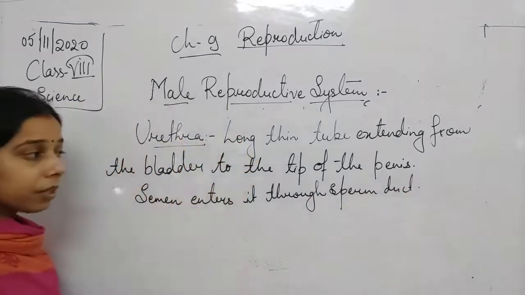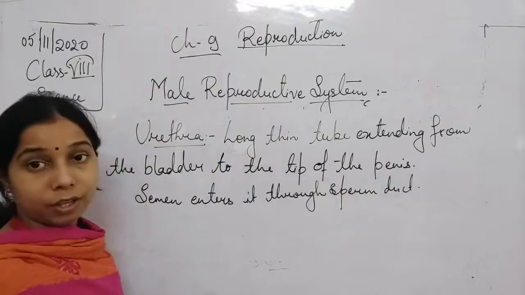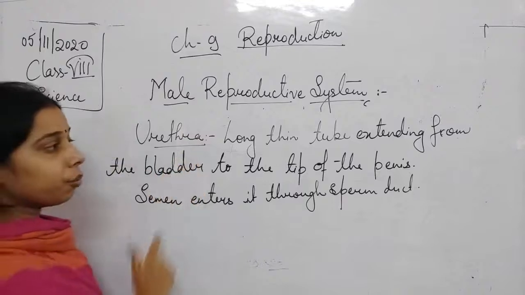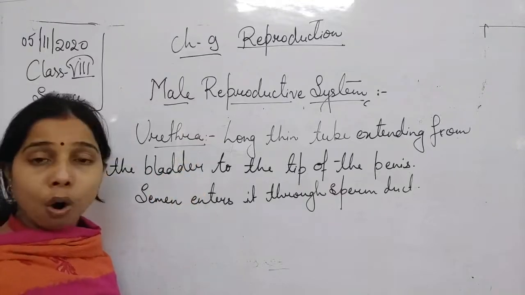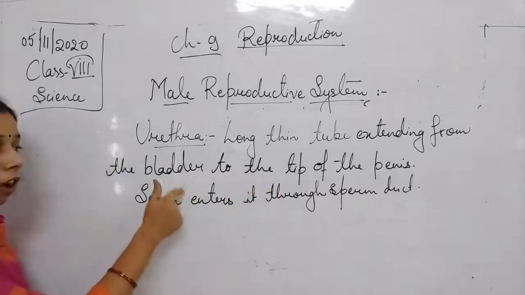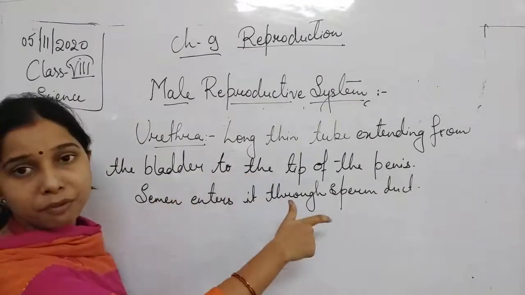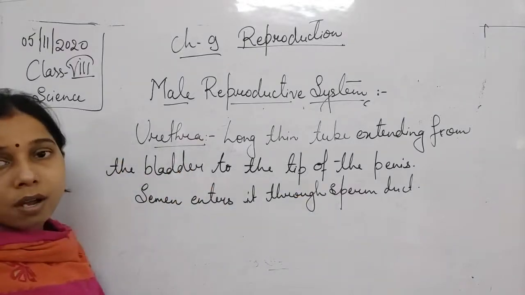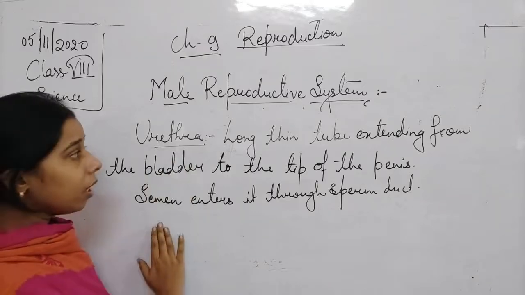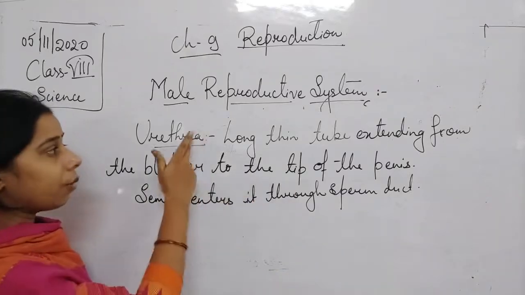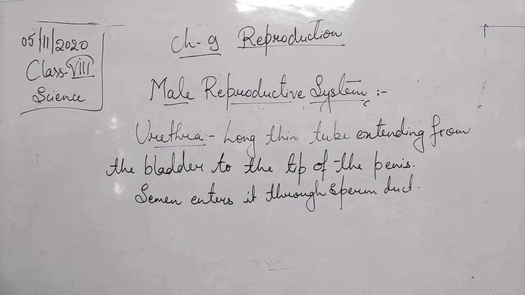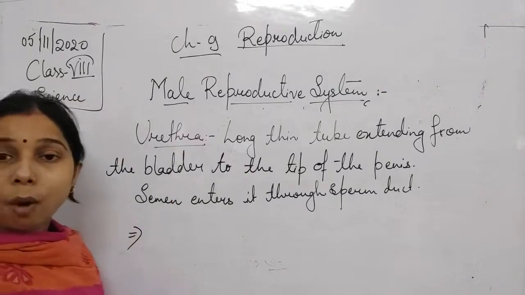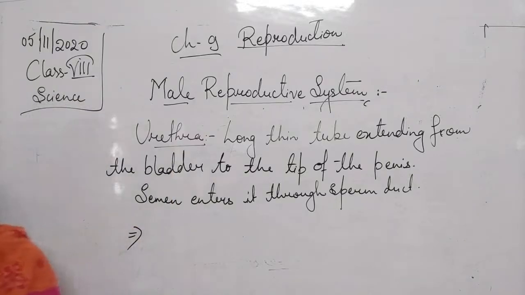So you see, students, from the sperm duct, now this semen, we are using the term semen here, will enter the urethra. And what is the urethra, students? It is a long thin tube which extends from the bladder to the tip of the penis. Okay, so from the sperm duct it now reaches the urethra, and from the urethra it comes out of the body in the form of urine as well as semen.